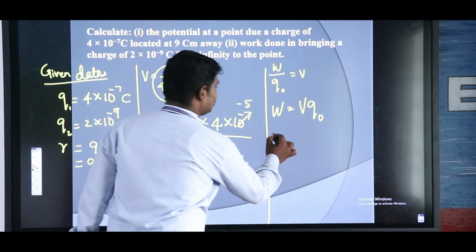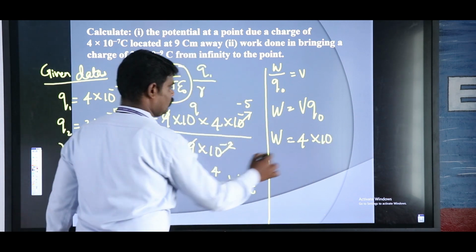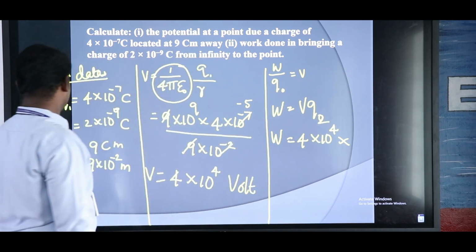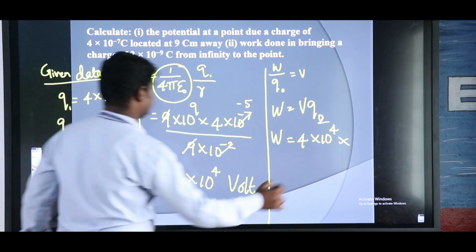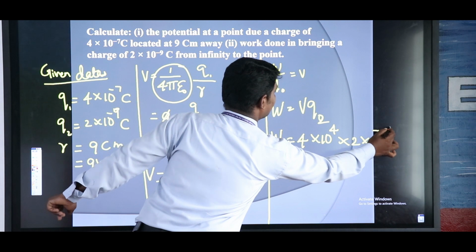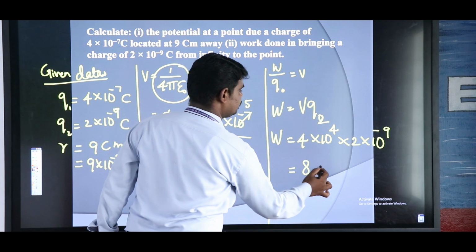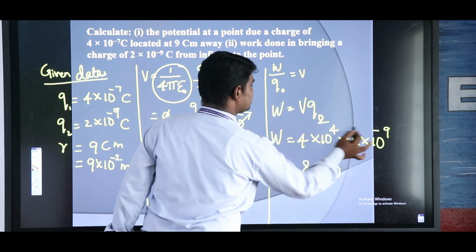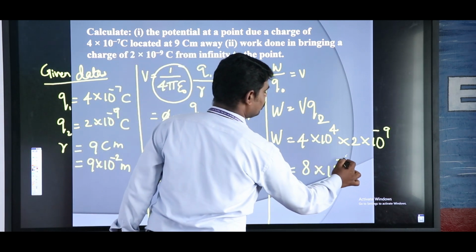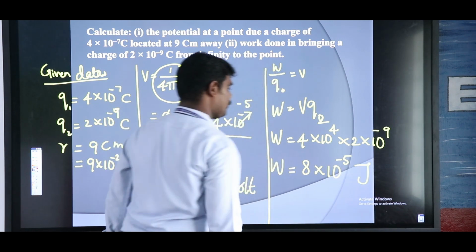Now substitute: W is equal to 4 into 10 to the power 4, and here Q naught is nothing but Q2, which is 2 into 10 to the power minus 9. 4 2s are 8 into 10 to the power 4 minus 9, which equals minus 5. So this is the work done. The unit of work done is joule.